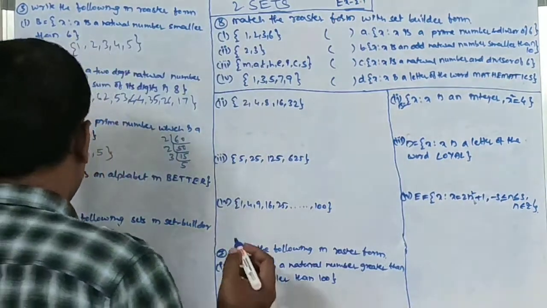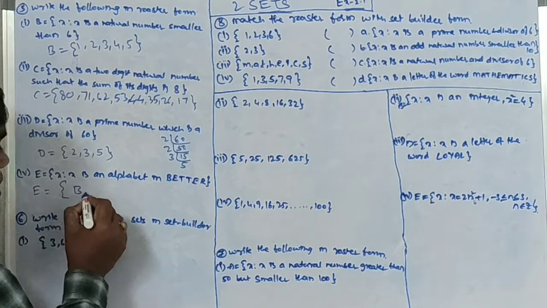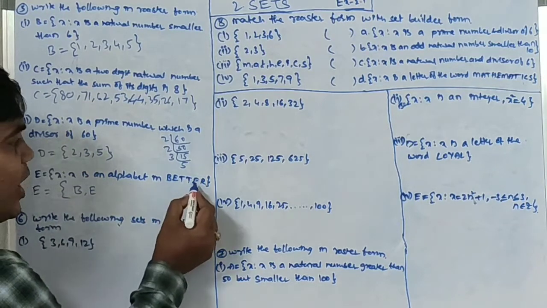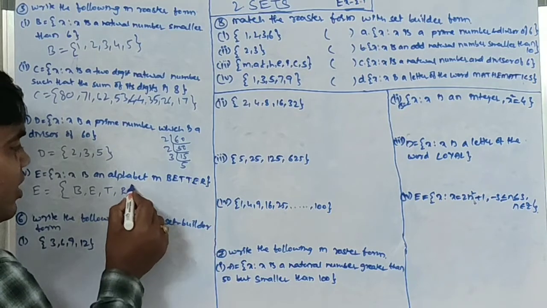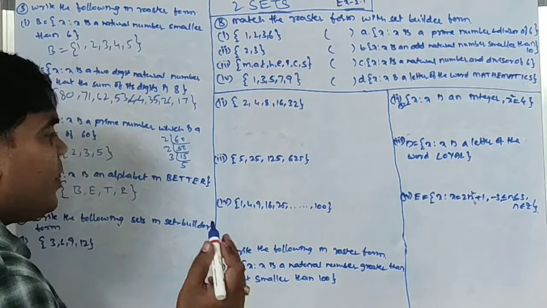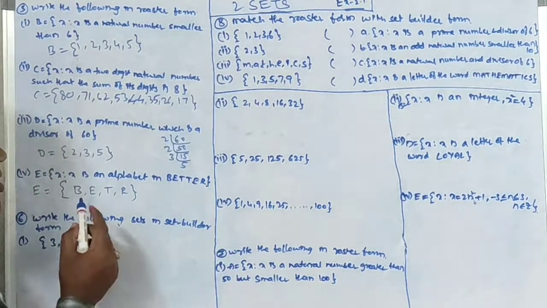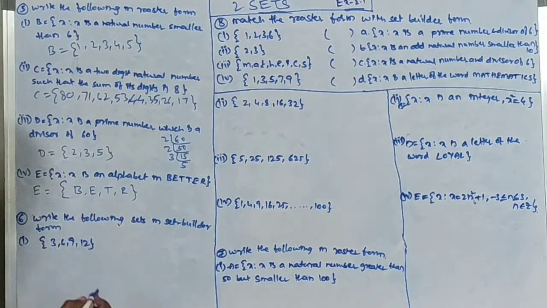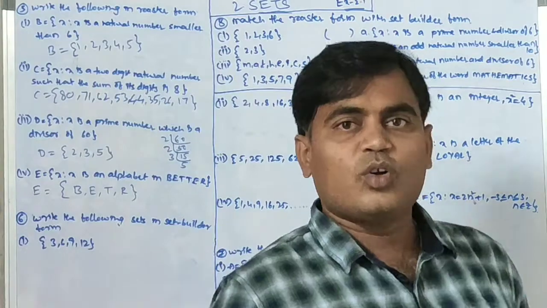So E equals the letters B, E, T and R. E came 2 times, but we must write it only once. There are actually 6 letters, among which 2 are repeated, so the answer is B, E, T, R. So these are set builder form to roster form.